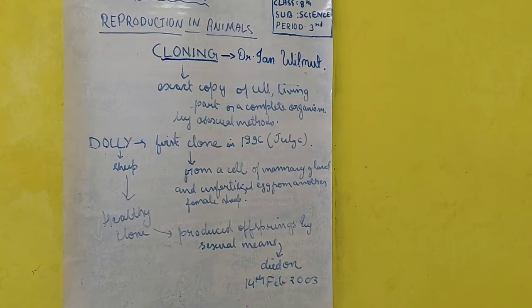From that time, the biologists and their colleagues have continuously made several attempts so that they can clone more animals, but till now nobody is successful. It was the first successful clone that was made, and that was Dolly. Until now no other successful achievement has been made in this field. I hope you are clear with cloning and with the other reproductive parts and systems we have studied in this chapter, and now this chapter is over.